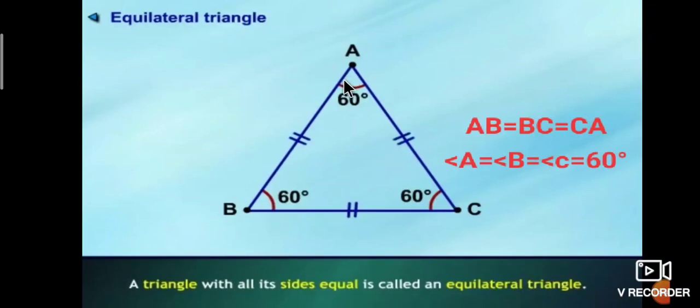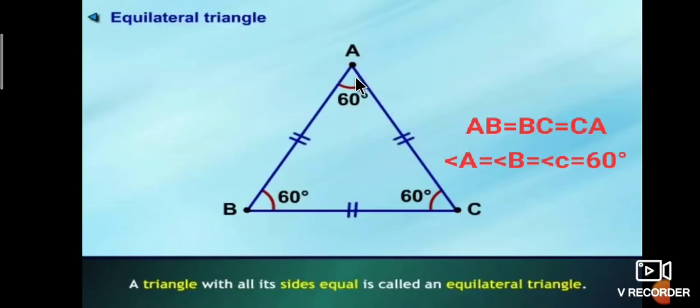In a triangle, if all three sides are equal to one another, such a triangle is called an equilateral triangle. In the figure, AB is equal to BC is equal to CA. All sides are equal. Such a triangle is called an equilateral triangle.